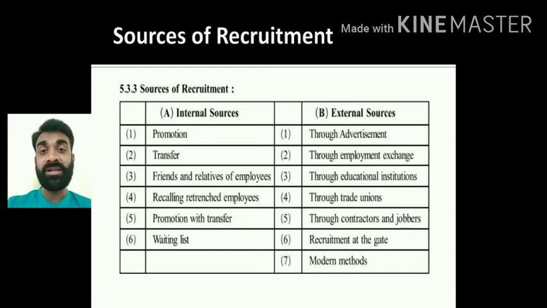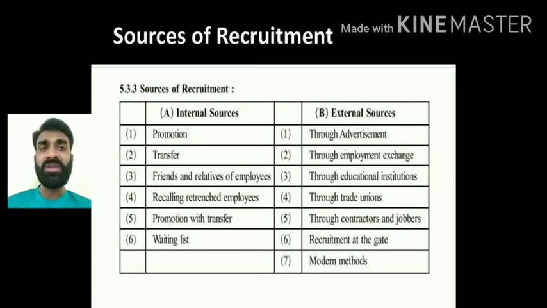External sources, they are through advertisement, like I gave you the example of giving the advertisement in the newspaper, right? Giving the particular hoardings, that we are opening, we have a requirement, etc. Through employment exchange, it is a particular thing where the government keeps the data of people, employed people or those who are looking for a job, right?